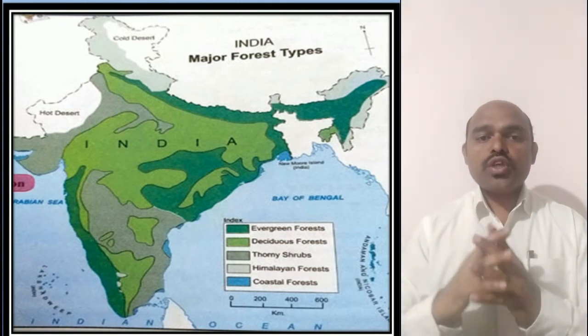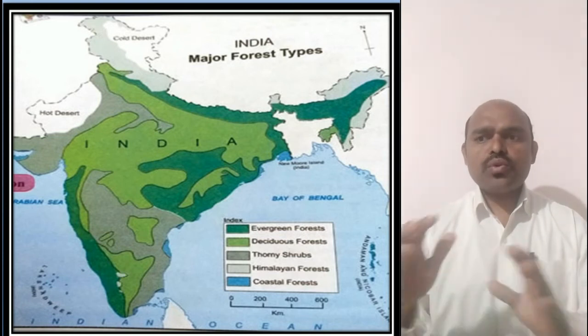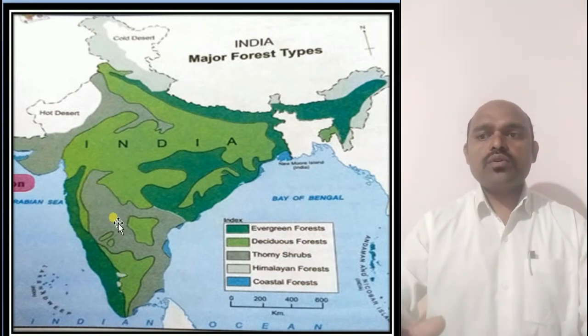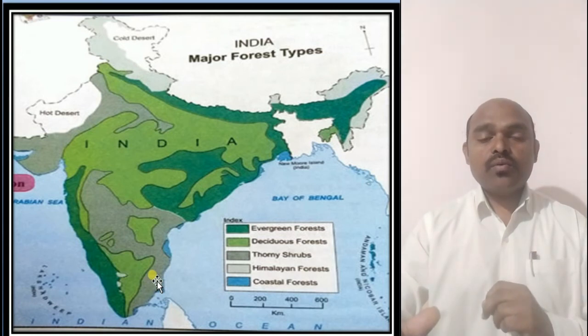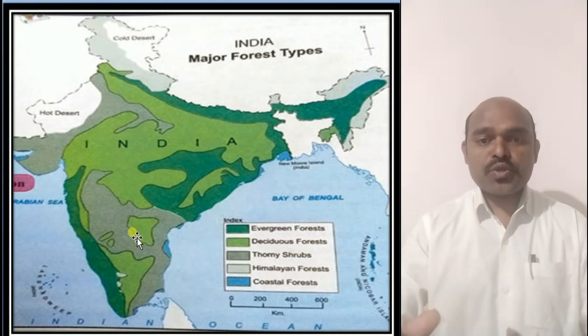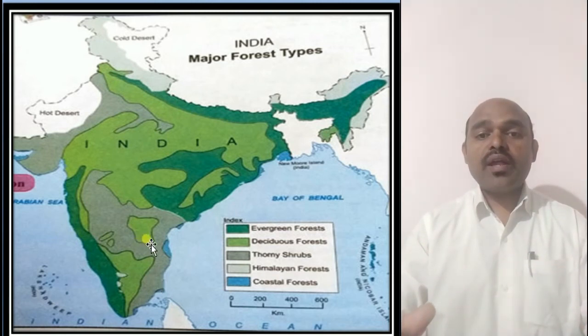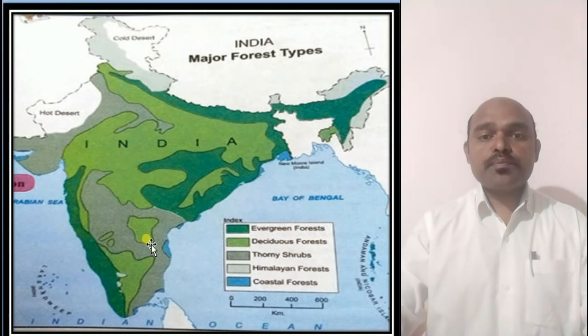Then the thorny shrubs forest. Actually, thorny shrubs forest we find in this region, the dark grey color part which you can see there. So actually these types of vegetation are found in this region. Some parts of Gujarat and Rajasthan also, and here some parts of Maharashtra, Karnataka, Tamil Nadu also. So what is the rainfall? Rainfall is less than 500 millimeter in this region. So that is why we find thorny and shrub type of forest there.